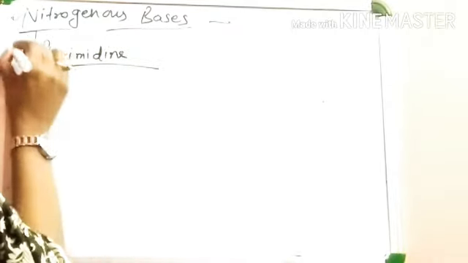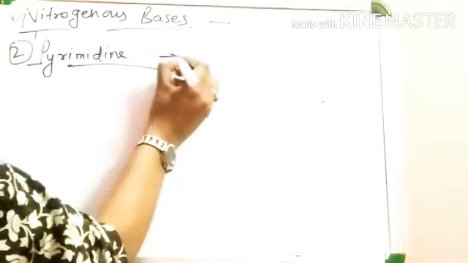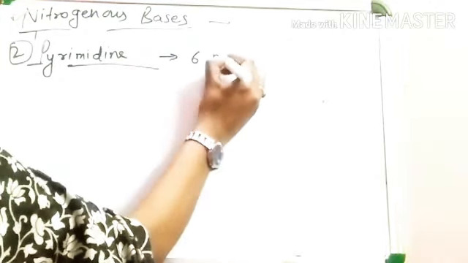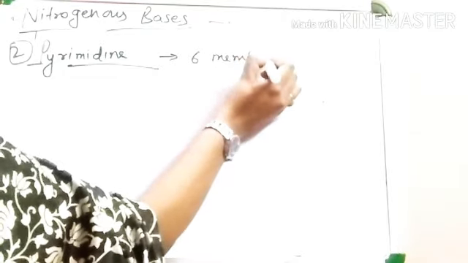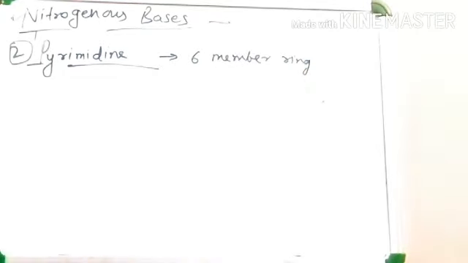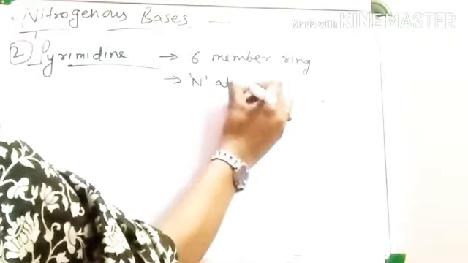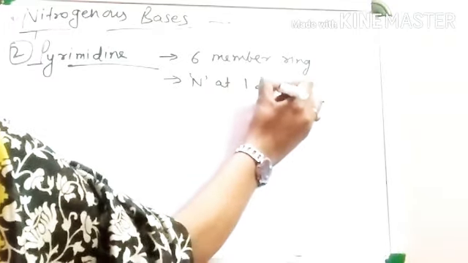This is a 6-member ring. Mind it, purine was a 9-member double ring. This is a 6-member single ring, and contains nitrogen at the 1 and 3 positions.